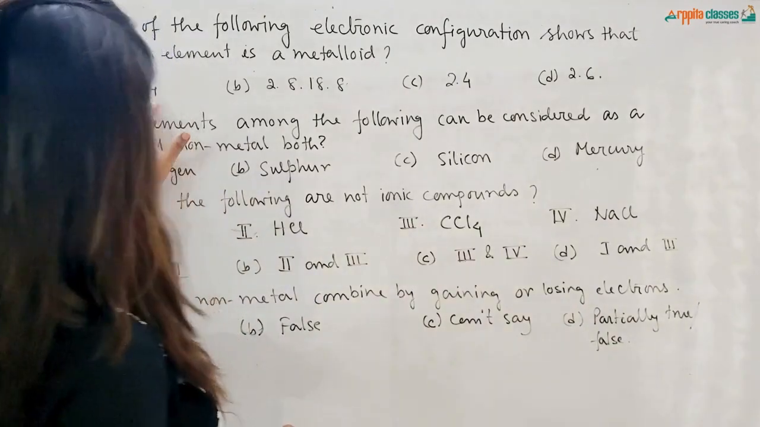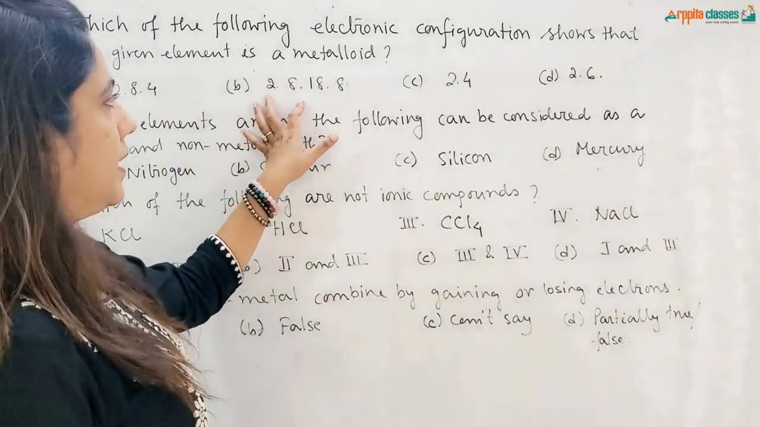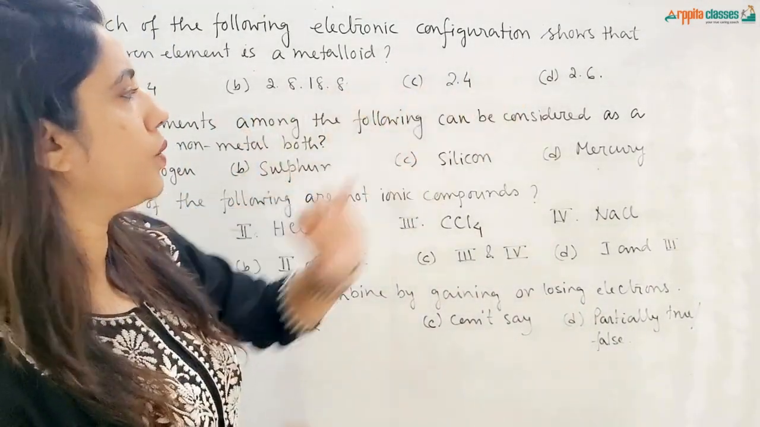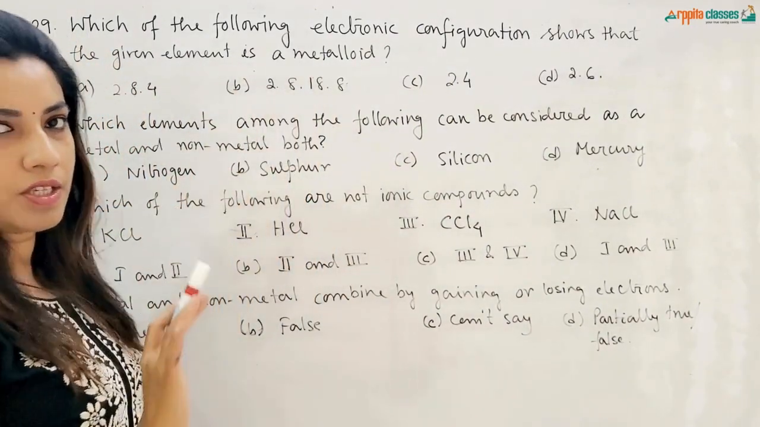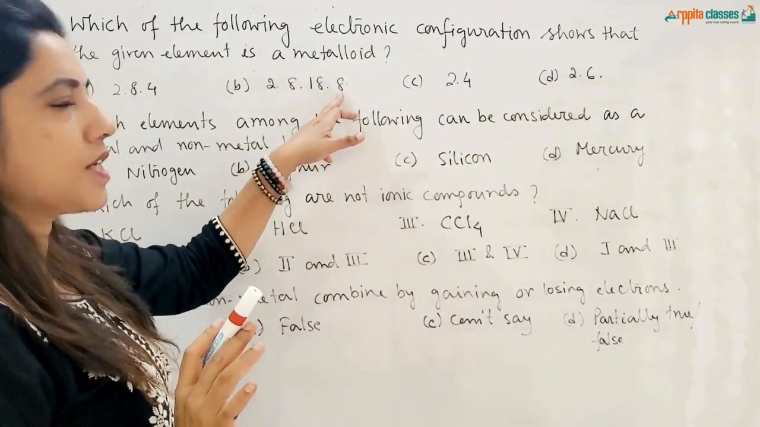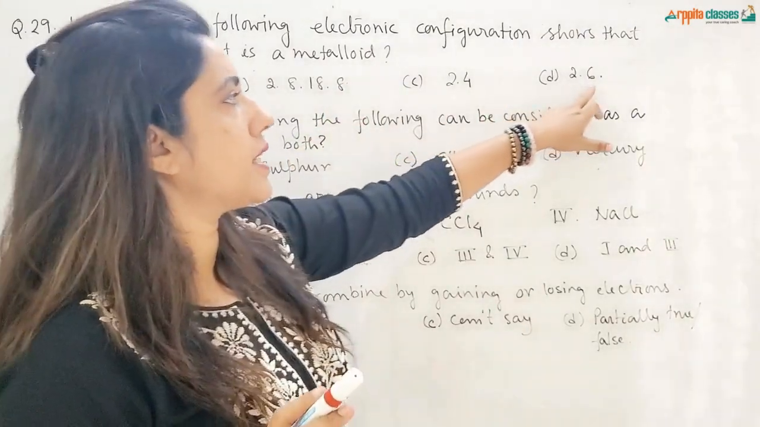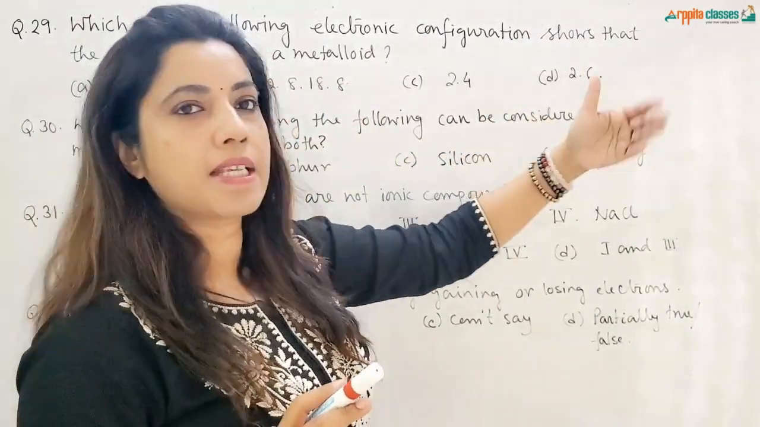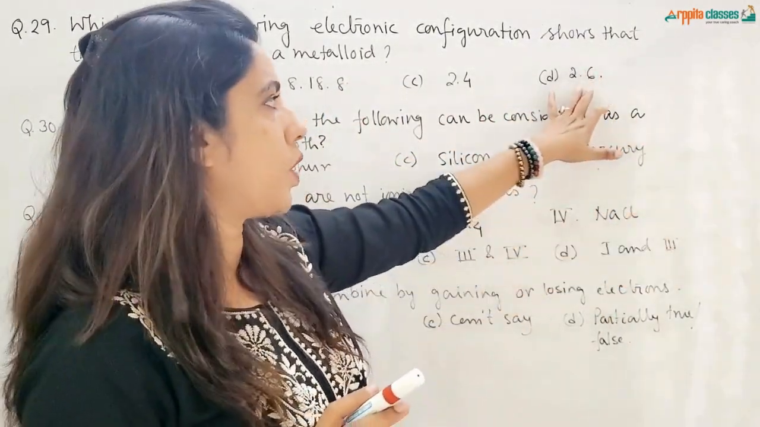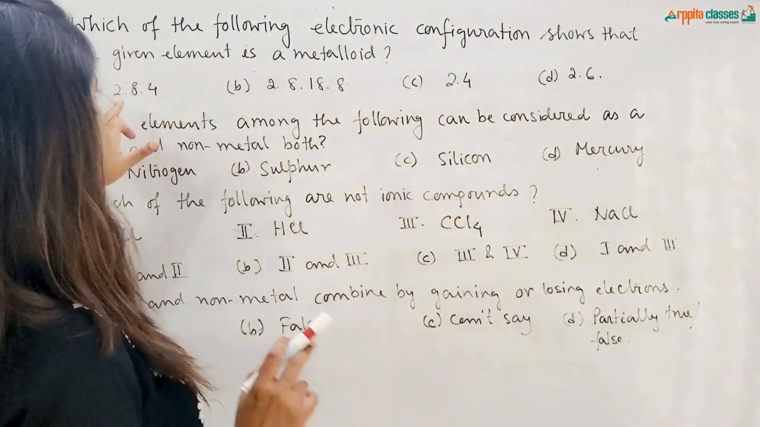So here it is 2, 8, 4. This is 2, 8, 8, 18, 8, 2, 4 and 2, 6. Now 2, 8, 18, 8 is not a metalloid because it is a noble gas, you can see. 2, 6 is a non-metal because 5, 6, 7 electrons in the outermost shell means it is a non-metal. So the options are 2, 4 and 2, 8, 4.